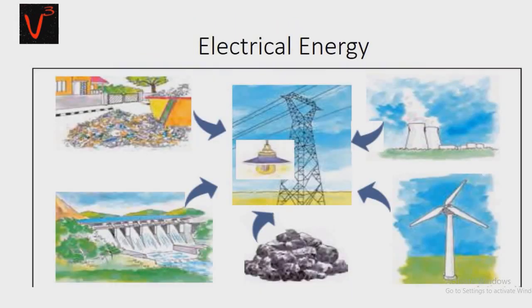Let's see another example, that is electrical energy. Everybody knows this electrical energy. In your home, when the fan rotates or when you use your TV, you switch on the button. So what you are doing, you are supplying the devices with electrical energy. So how is this energy obtained? This energy, that is electrical energy, is obtained in many ways: from waste, from water, from coal, from windmills, from nuclear power plants. So these are the ways by which we can obtain electrical energy.